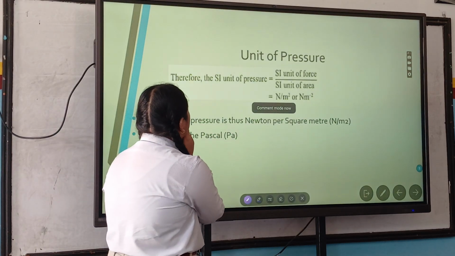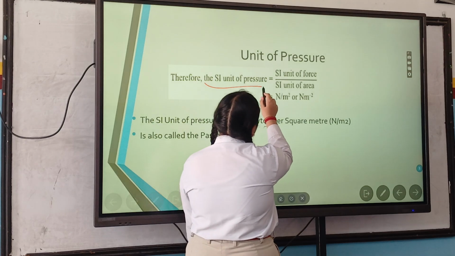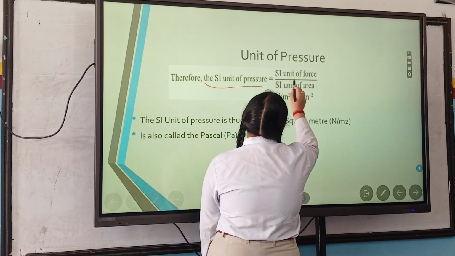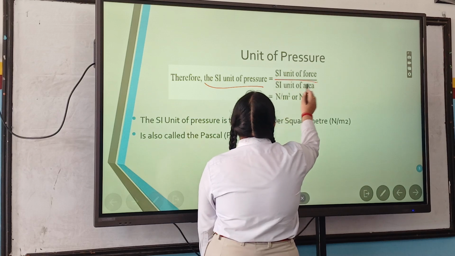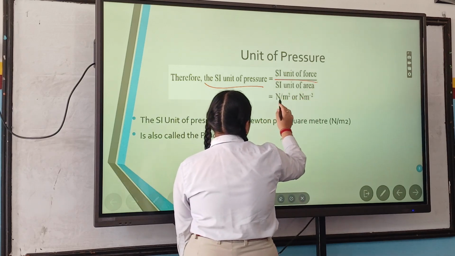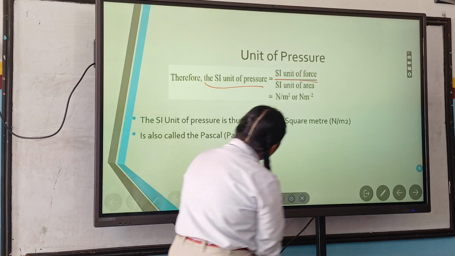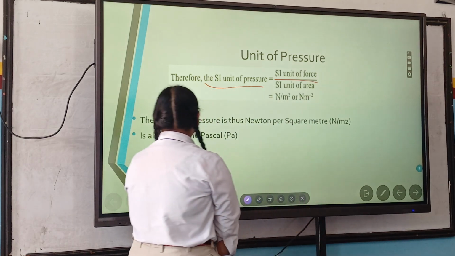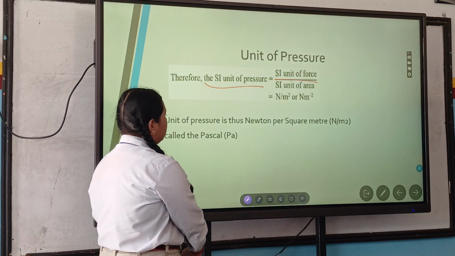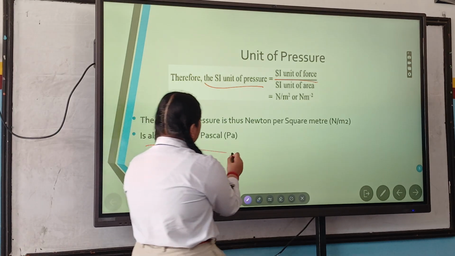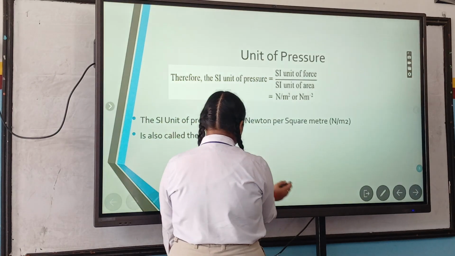Unit of pressure. The SI unit of pressure is the SI unit of force divided by the SI unit of area, which is N/m² or N m⁻². The SI unit of pressure is thus Newton per square meter, which is also called Pascal, Pa.